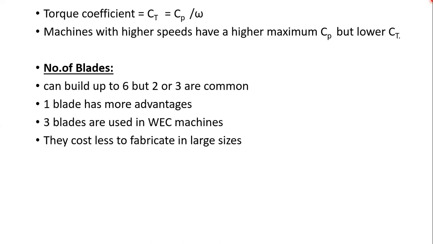Windmills with 2 or 3 blades are most commonly used. And if you can, use one blade with a balancing counterweight on the other side. That one blade should have a balancing counterweight so that it will stand stiff. If you use this balanced counterweight, it has more advantages.